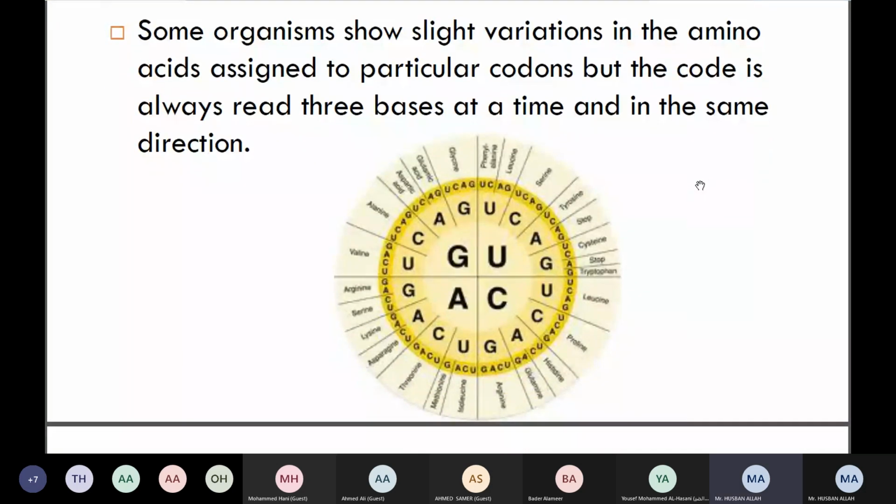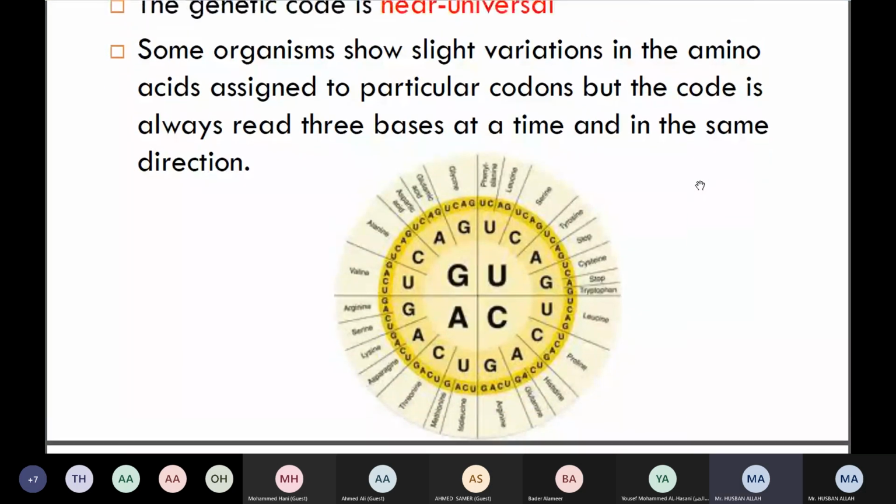This diagram we have already explained. So how many amino acids do we have in total? Not protein, sorry, amino acids. I told you, it's not written here.